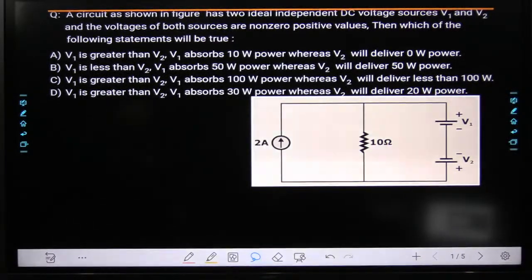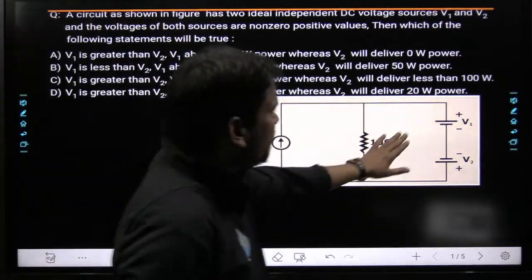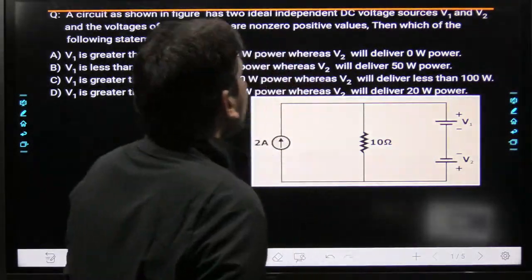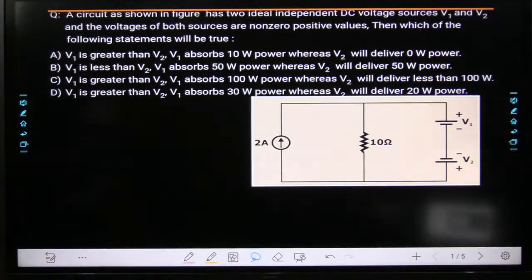A circuit as shown in figure has two ideal independent DC voltage sources, V1 and V2, and the voltage of both sources are non-zero positive values. Means beta, V1 and V2 are not equal to 0 and they are positive values. Then which of the following statements will be true?